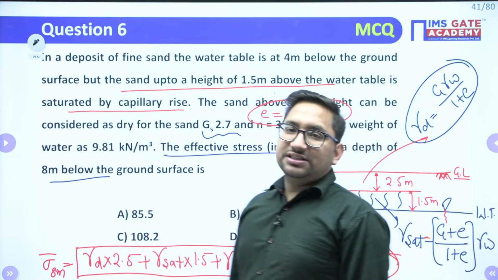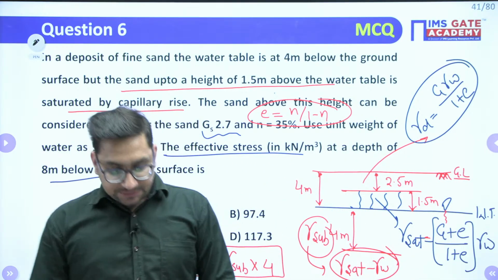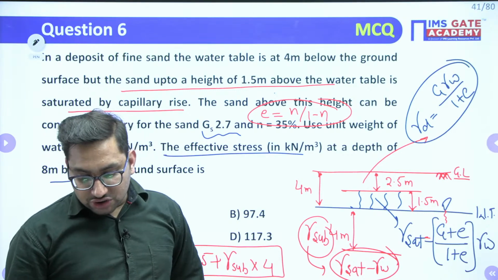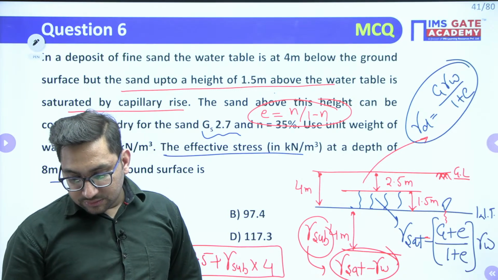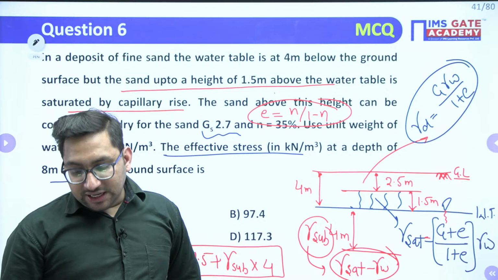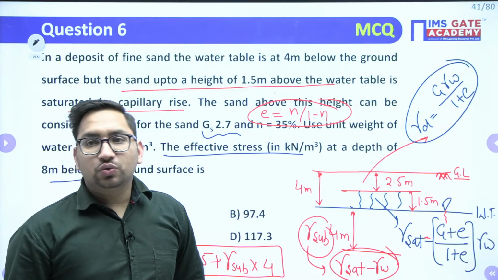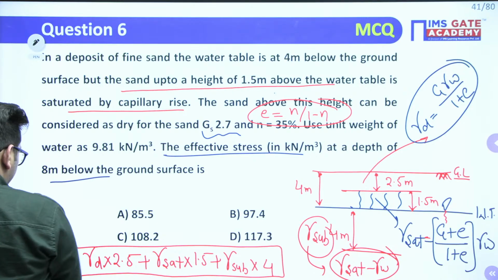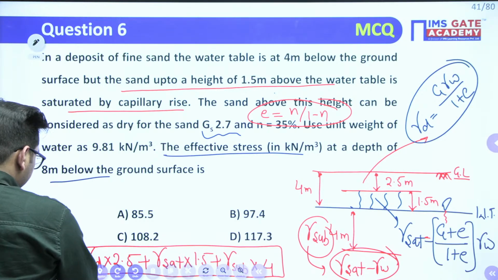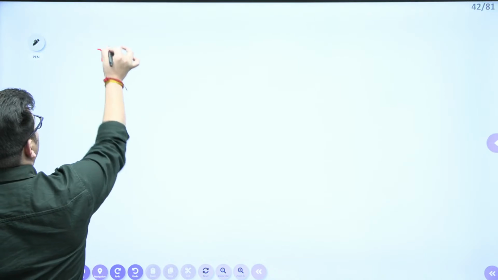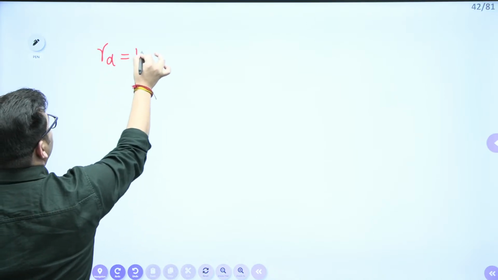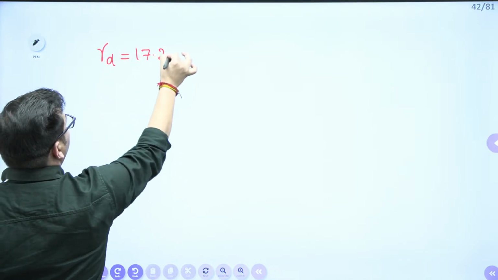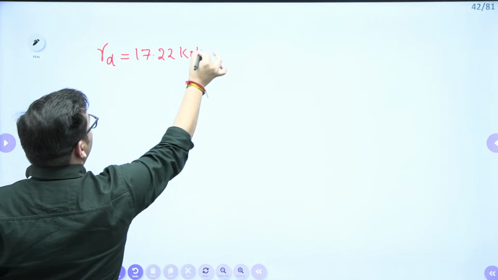Okay, tell me what is the value of gamma D? I'll just check it with my calculations also. Gamma D, are you getting it as 17.22? I'm giving you the values, you just let me know if it is correct or not. Gamma D, I'm getting it as 17.22 kilonewton per meter cube.